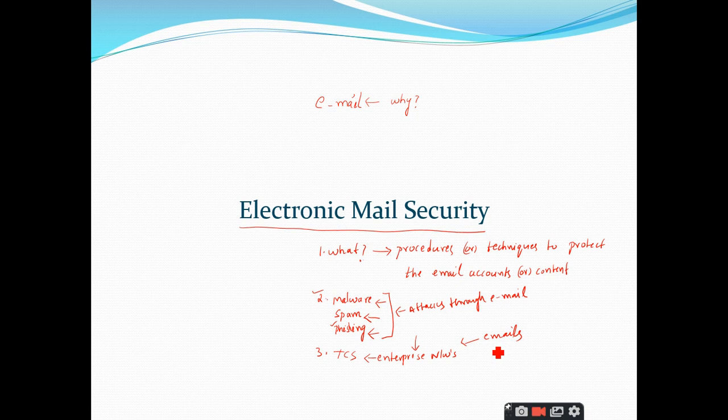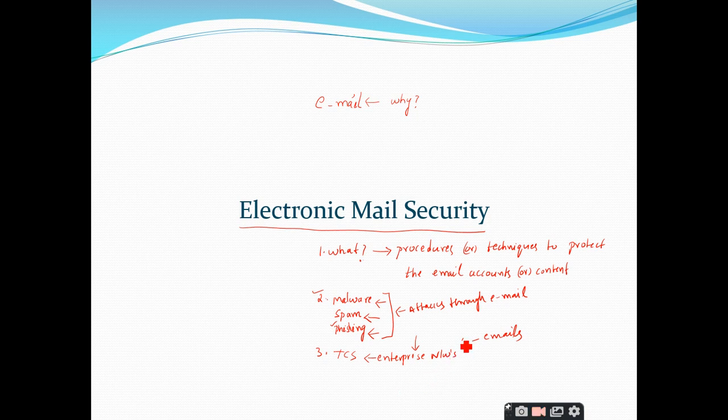They can send some emails to the employees, and if the employee gets attracted to those types of offers that are sent through the mails, if he clicks on that particular link, the malware will be installed on his computer, through which, from that system, the attacker can access the entire enterprise network.